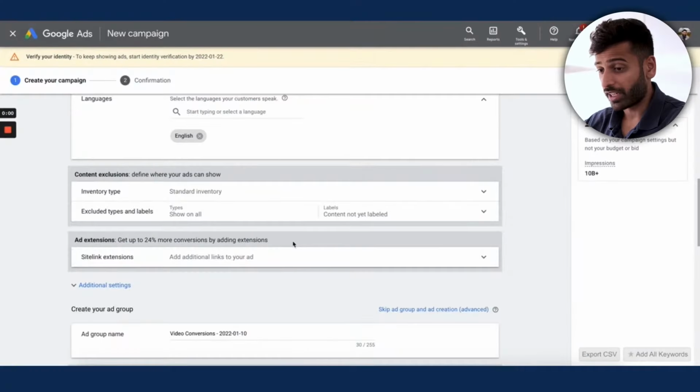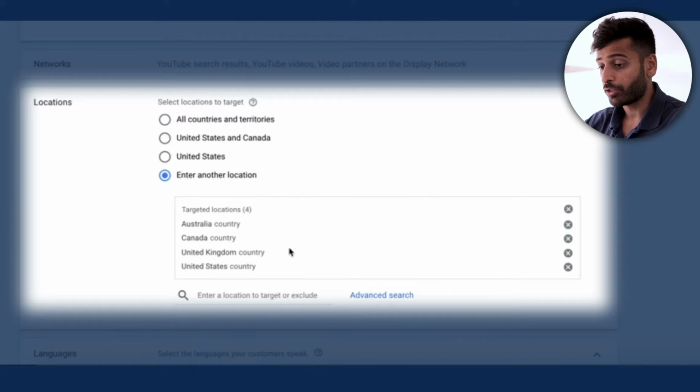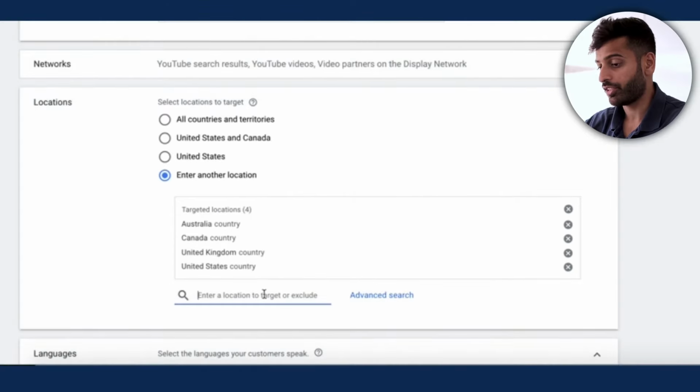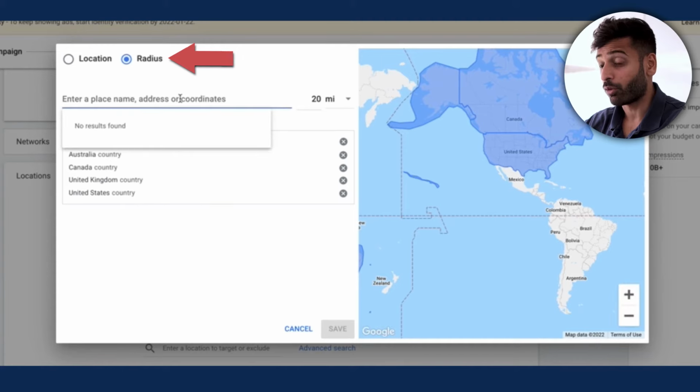So let's just show you what this looks like when you're setting up a campaign, right? So we're setting up a campaign right here. Let's talk about locations first. As you can see here, I can target different countries. Obviously, I'm targeting Western English-speaking countries. However, you can get much more specific than that, right? You can target around specific coordinates, so this could literally be a GPS coordinate.